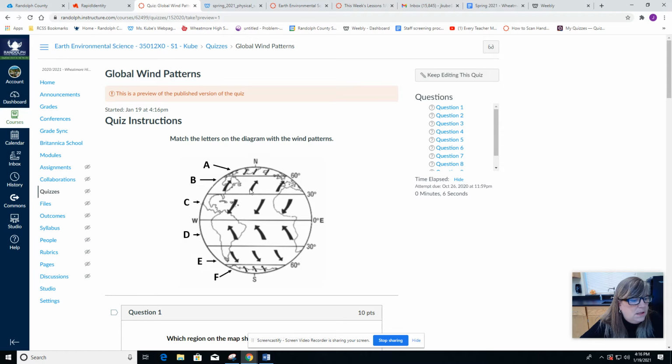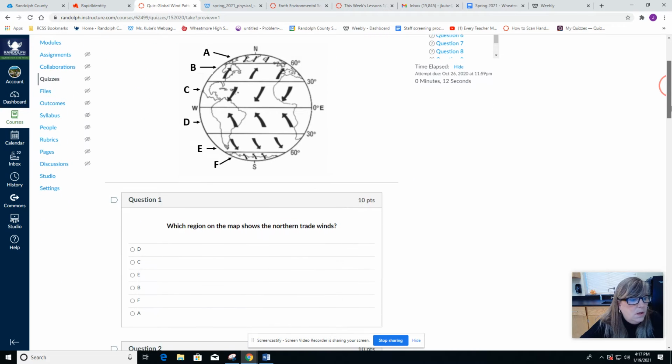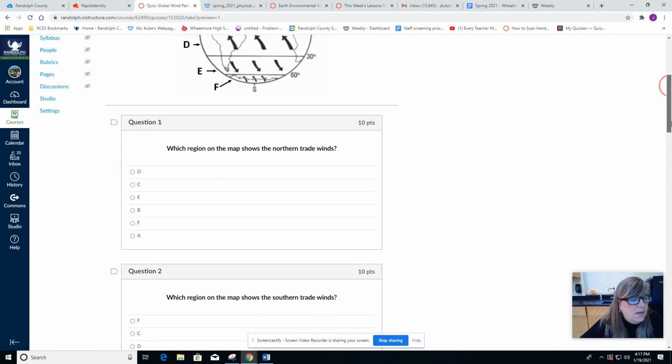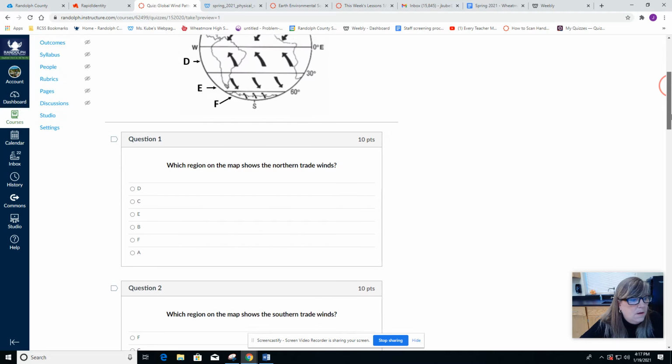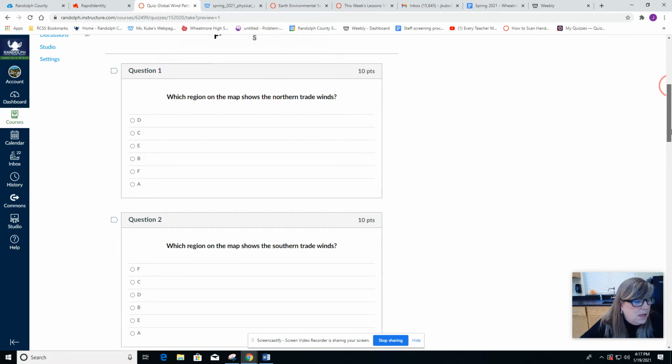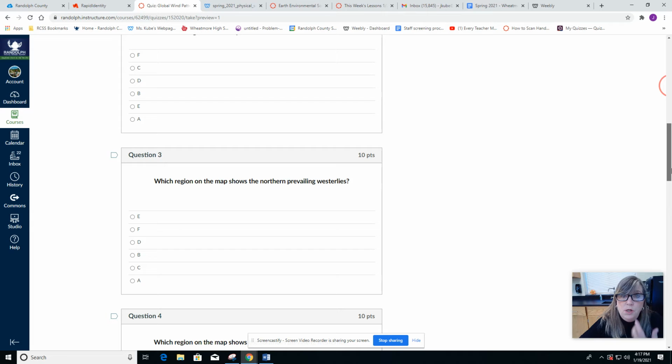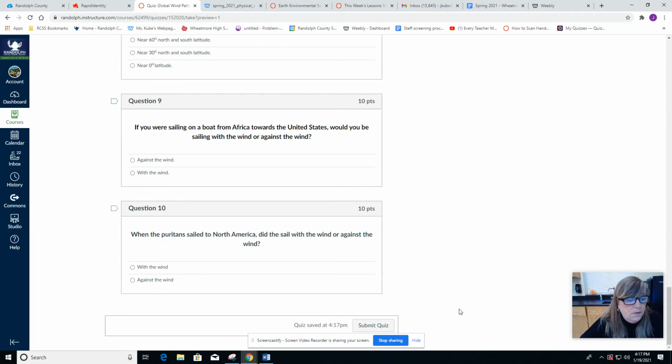So in this case, you're going to match the letters on the diagram with the wind patterns, right? And so you would be able to get this from the northern trade winds, the southern trade winds, etc. You should have gotten that through the PowerPoint lesson. You'll submit the quiz, go to next.